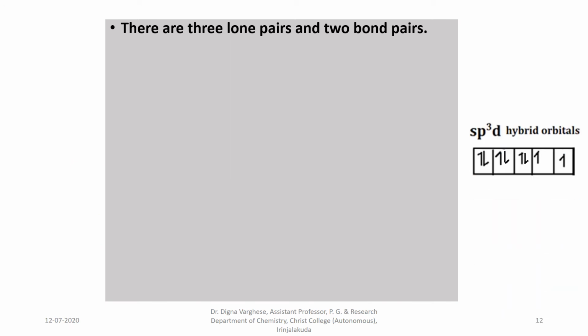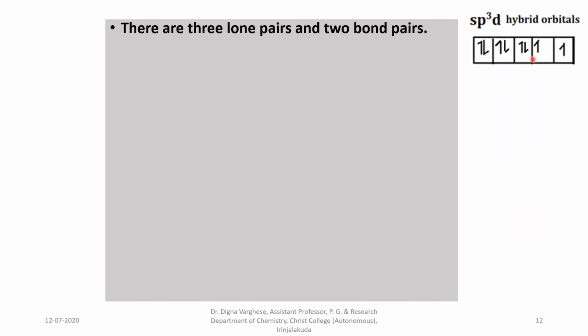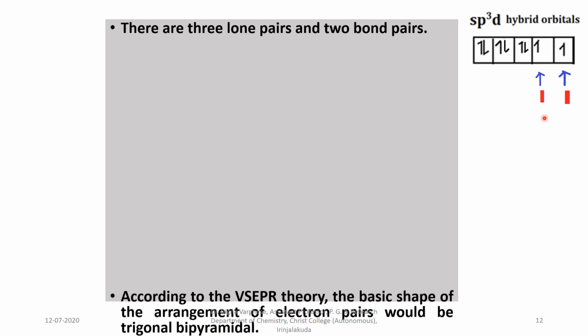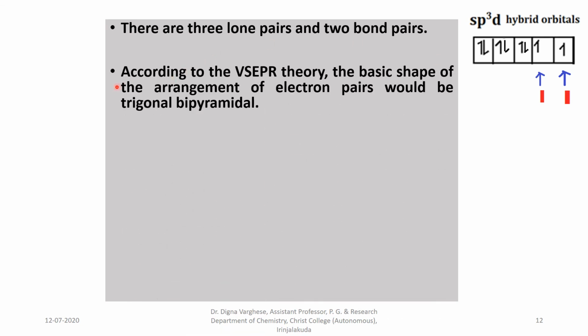There are 3 lone pairs and 2 bond pairs. These 2 bond pairs of electrons are formed bonding with the 2 iodine atoms. According to the valence shell electron pair repulsion theory, the basic shape of the arrangement of electron pairs would be